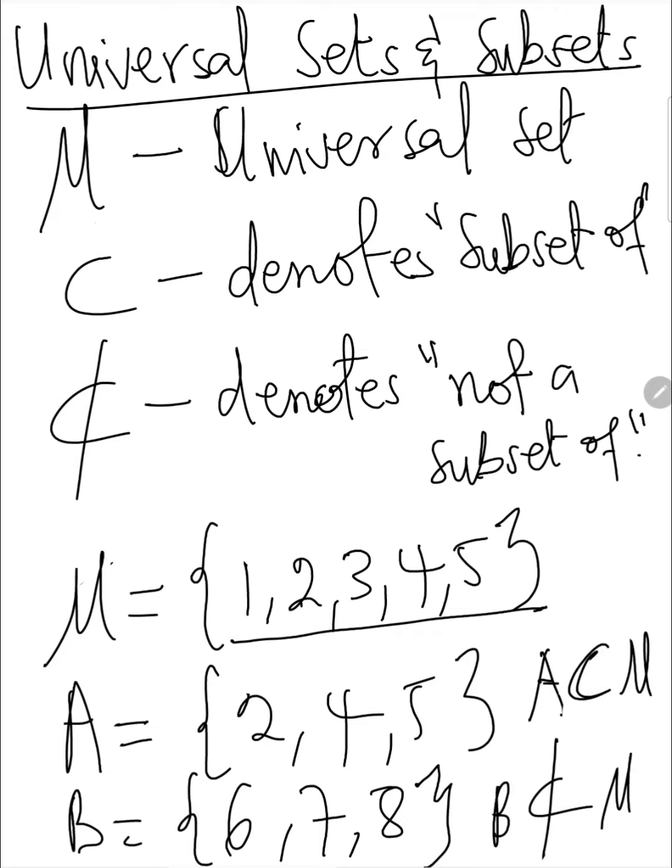So now let's look at this. What's the difference between being a member of a set and being a subset?